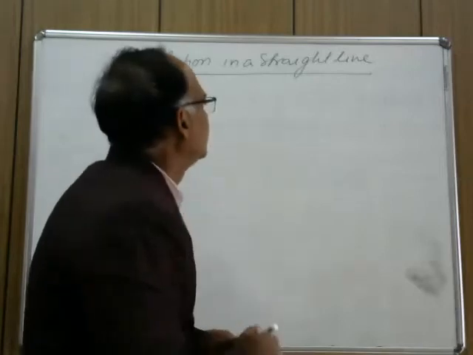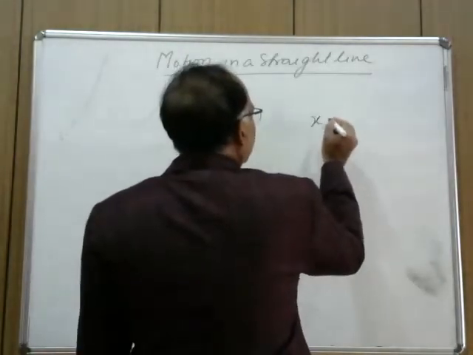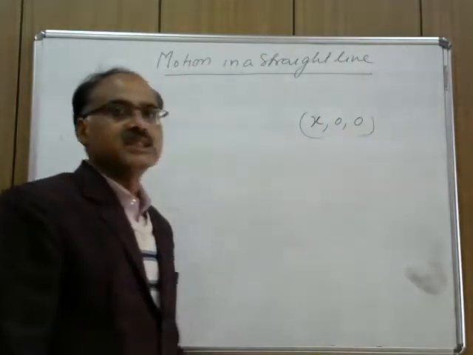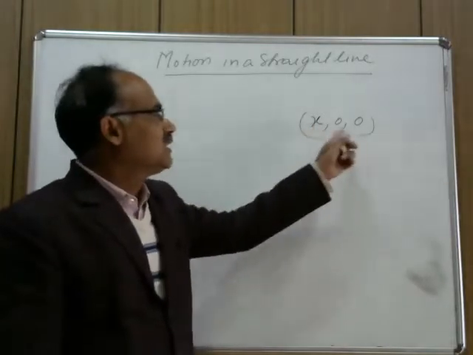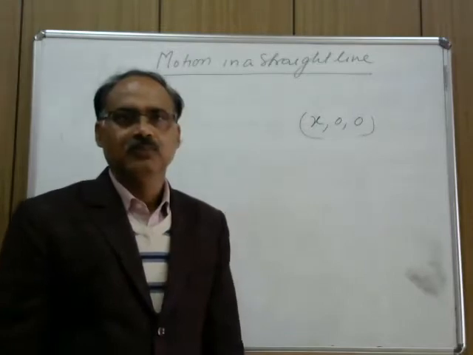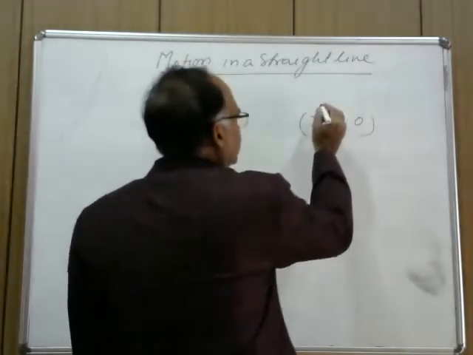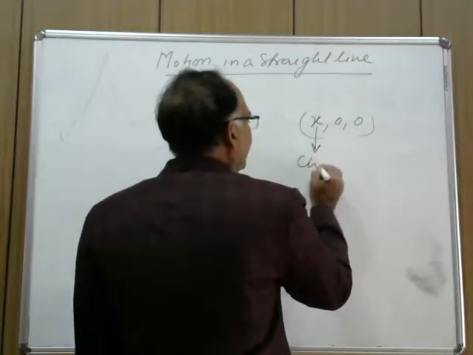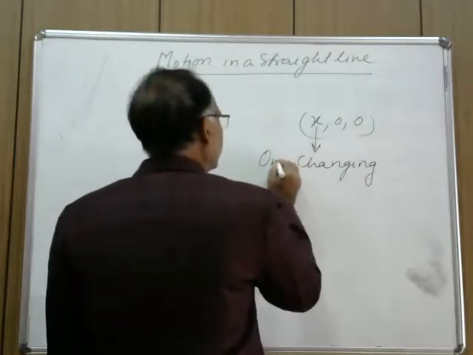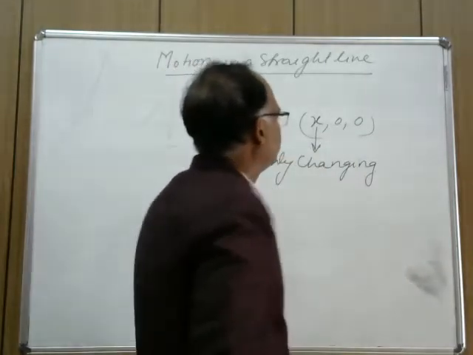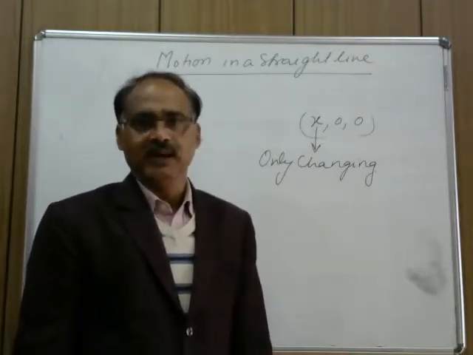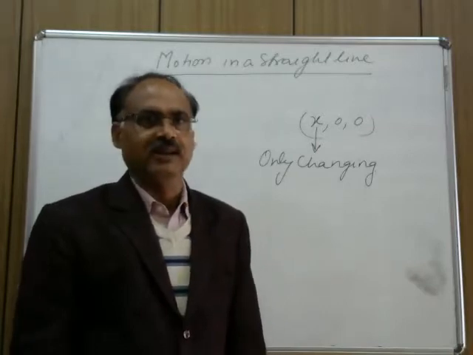Motion is said to be in one dimension if only one coordinate among the three coordinates changes with time. For example, let us write a coordinate, x comma 0 comma 0. Now this is a point on the x-axis, y and z components are 0. If only x is changing, then it is called motion in one dimension or motion in a straight line.